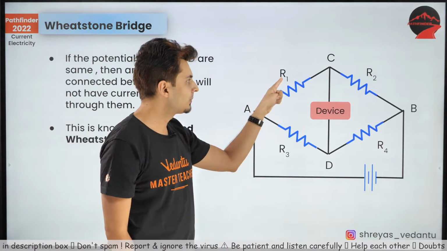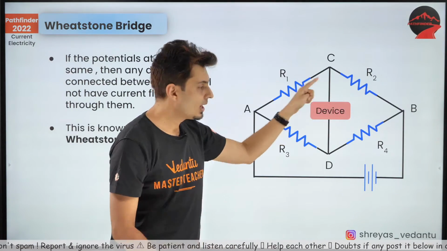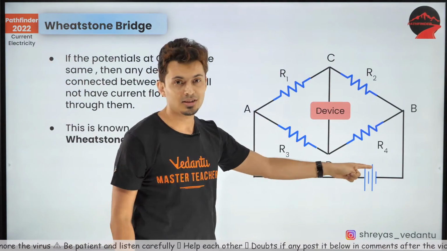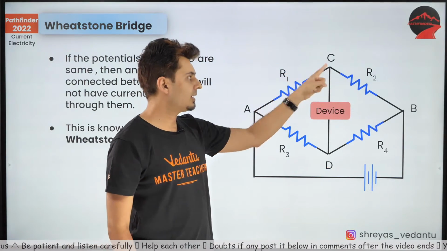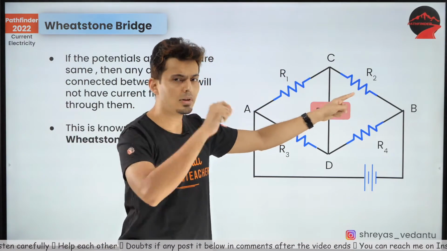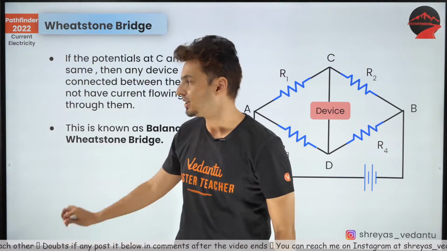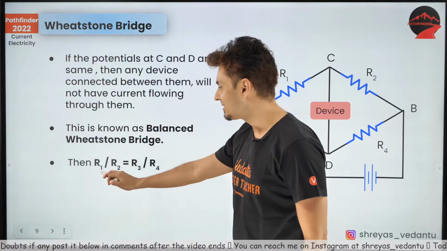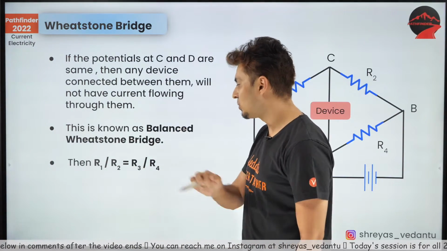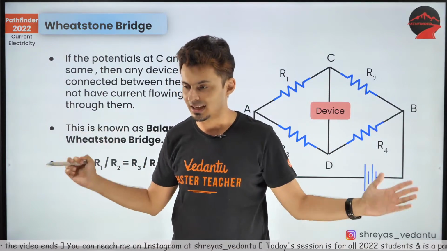That will happen only under a special circumstance, and that special circumstance of balancing a Wheatstone bridge is when this resistor and this resistor, R1 and R2 of one branch, are in the same ratio as this resistor and this resistor of the other branch. So R1 is to R2 as R3 is to R4. That's the condition for which the Wheatstone bridge gets balanced.